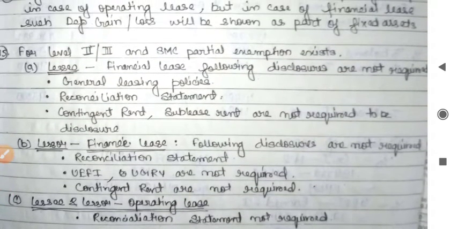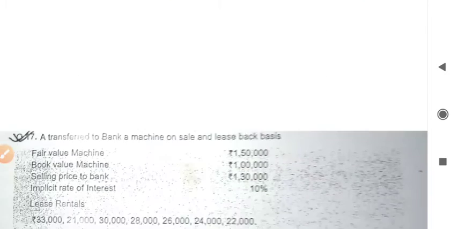For Level 2 and 3 and SMC, partial exemption exists. For leasing, in finance lease the following disclosures are not required: generally, leasing policies, reconciliation statement, contingent rent, and sublease rent are not required to be disclosed. For finance lease, the following disclosures are not required: reconciliation statement, UEFI, UGRV, and contingent rent. For operating lease, reconciliation statements are not required. These are very important points.